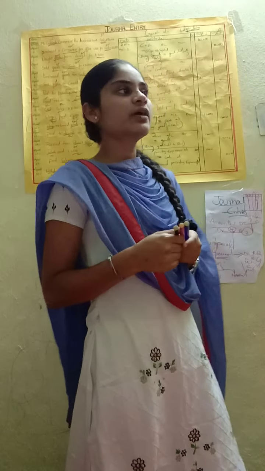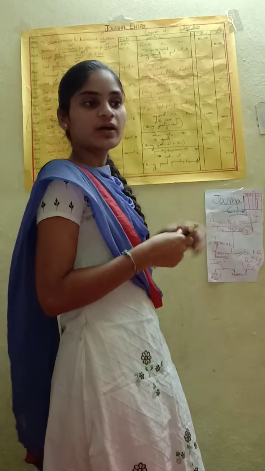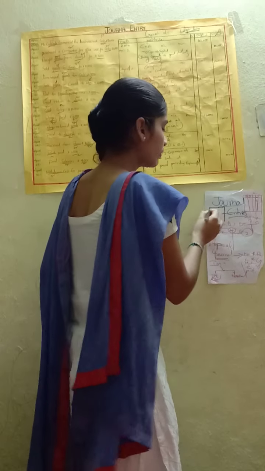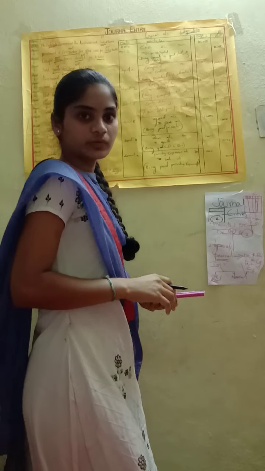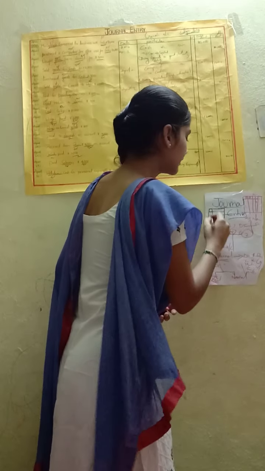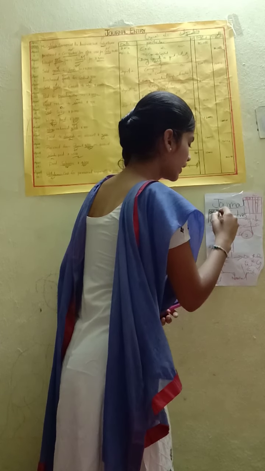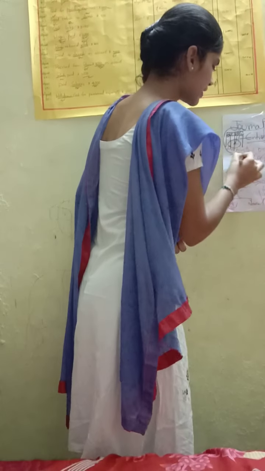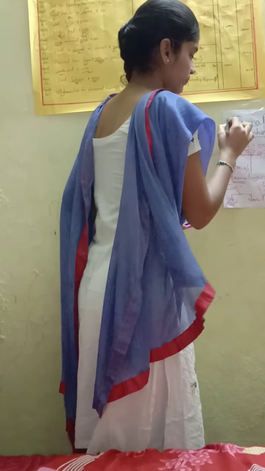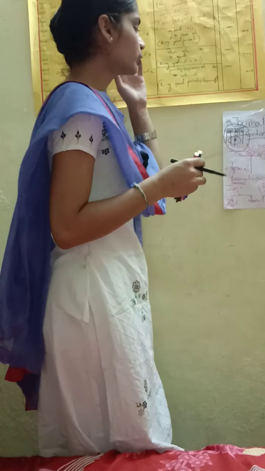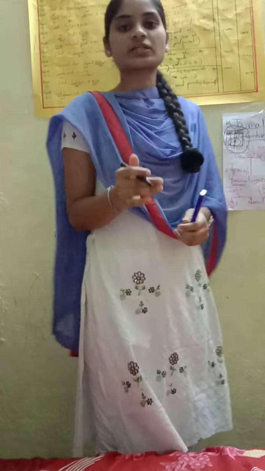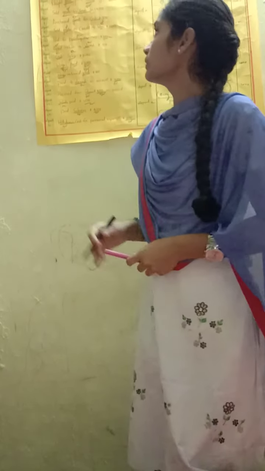This is the explanation. In exams, if we don't know how to write the problems, just draw this pro forma and we will get 2 marks. We will write date, particulars, LF, debit amount, credit amount. Just write this much and we get 2 marks in the exam. If you don't know the problem, don't leave it. Just write the pro forma and you will get 2 marks compulsorily. So this is the general entry.